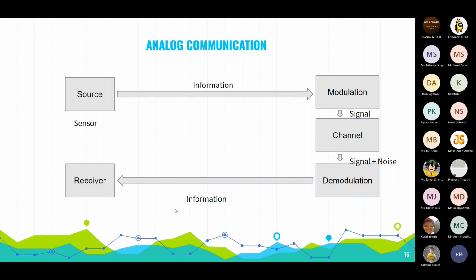So let me talk about analog communication, how it happens. In the source we have information, which is sent to the modulation directly. From there, it is converted into an electrical signal. Then it is sent to the channel, from the channel to the demodulation part, then back to the receiver. Analog communication is simply the radio frequencies, speeches, voice calls, all that stuff.